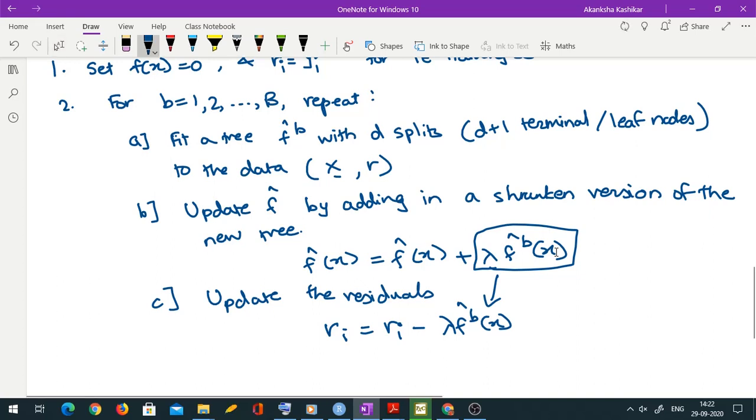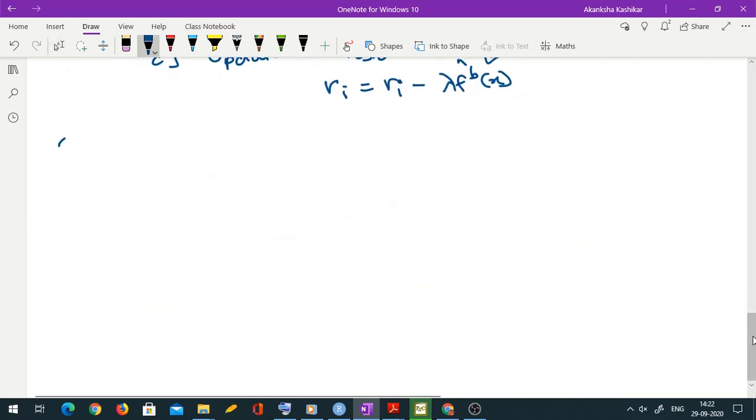So initially we start with ri equal to yi. So we fit a tree to actual x and y. We get some small tree. Then we update the fitted value by original fitted value. Original fitted value initially is 0. So basically we will just take lambda into the fitted value of the first tree, but at the next steps it's going to get added and residuals will get updated, and with those residuals as response we would go to step A. Okay, so this is same as what I described.